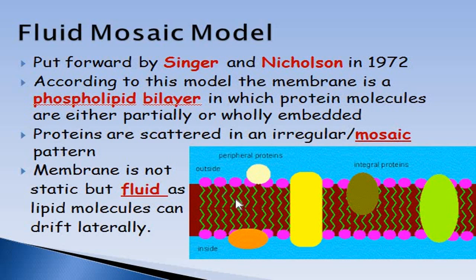And this plasma membrane is not stationary because the phospholipid molecules have the ability to move. Similarly, protein molecules can also move, which gives the fluid nature to the membrane. That's why this membrane is called fluid. So, the fluid mosaic model is due to the fluid nature of the membrane and due to the mosaic arrangement of the membrane.